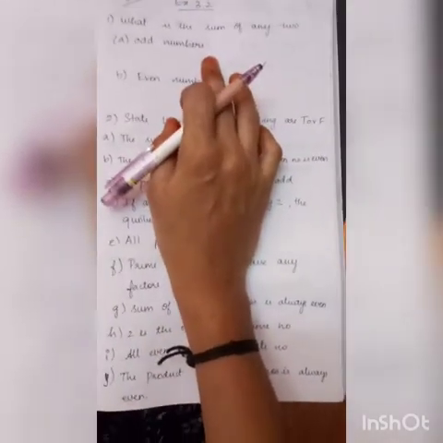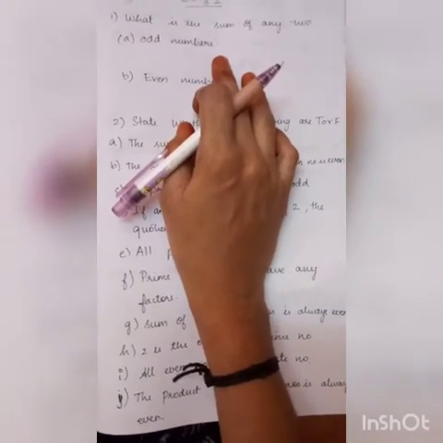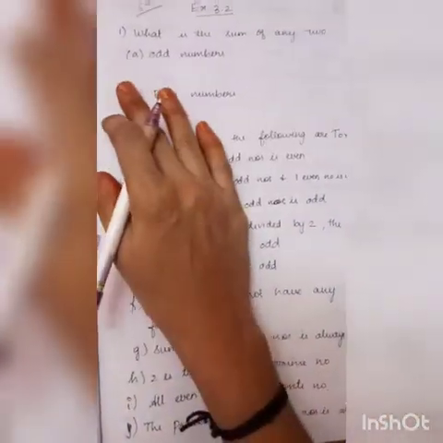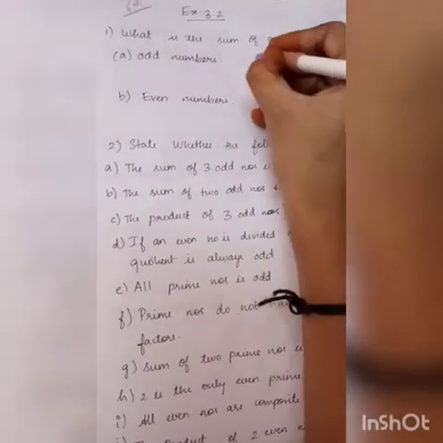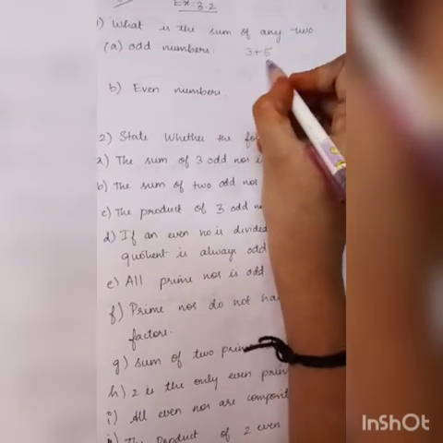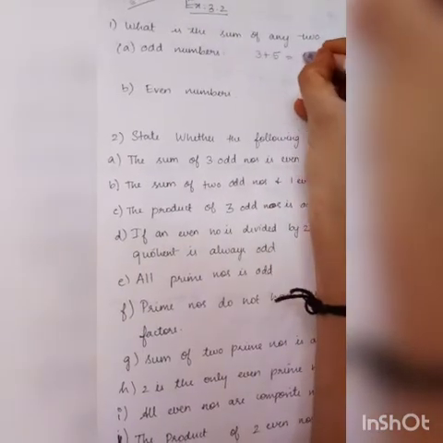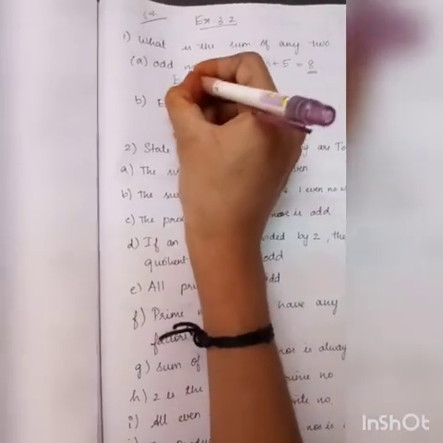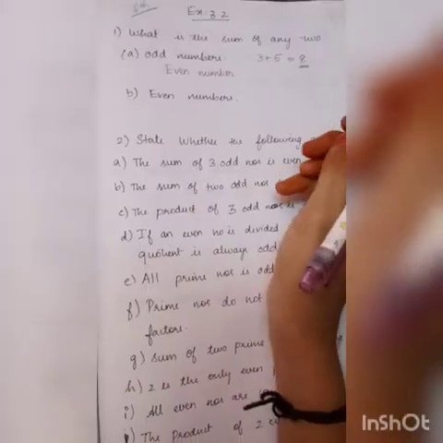If you add two odd numbers, what will be the answer? Whether it is an even number or an odd number, that they are asking you. Shall I take an example and we can see? I am just going to add two odd numbers. 3 is an odd number, 5 is an odd number. If I add these two, 3 plus 5, what will I get? 8. So 8 is actually what number? It is an even number.